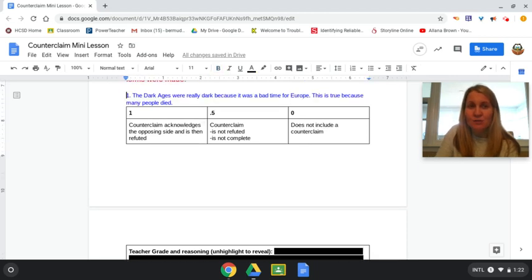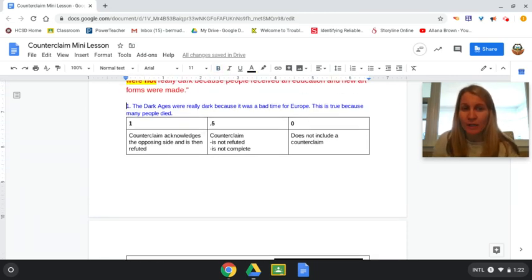So back to this claim, the Dark Ages were really dark because it was a bad time for Europe. This is true because many people died. This is the counterclaim that they're giving. You're deciding whether you're giving it a 1, a 0.5, or a 0. So go ahead and pause the video, highlight the grade you want to give, and then replay the video when you're ready for me to go over the answer.